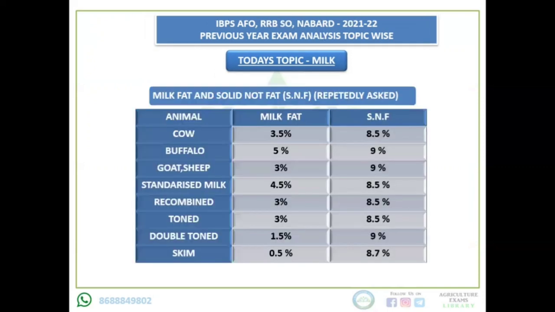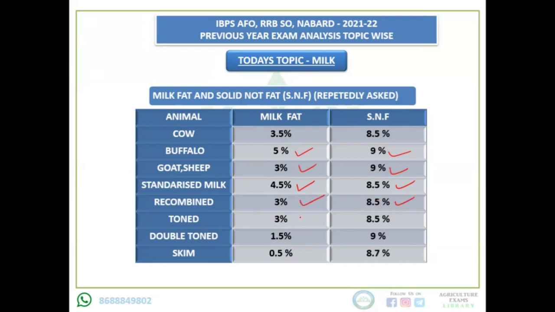You can see that when you talk about milk fat and SNF, every animal's milk has different fat content and SNF content. For cow, the milk fat content is 3.5% and SNF is 8.5%. For buffalo, fat content is 5% and SNF is 9%. Goat and sheep, fat 3%, SNF 9%. Sterilized milk, fat 4.5%, SNF 8.5%. Recombined milk, fat 3%, SNF 8.5%.